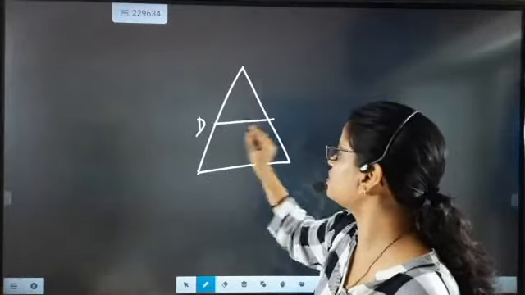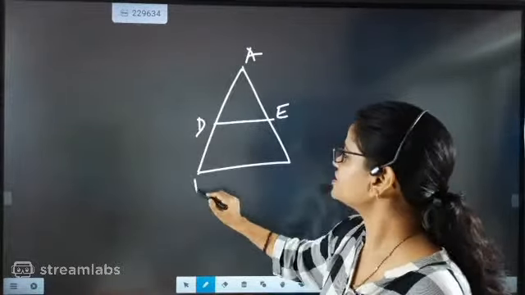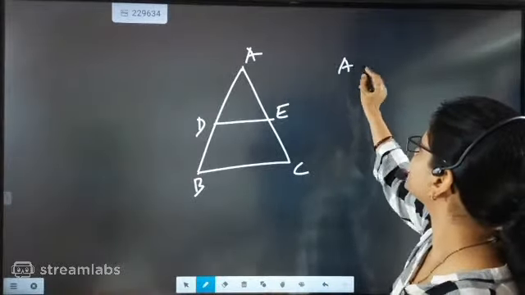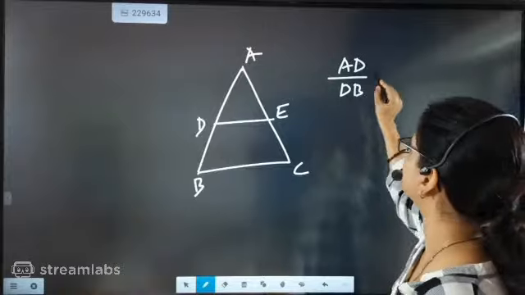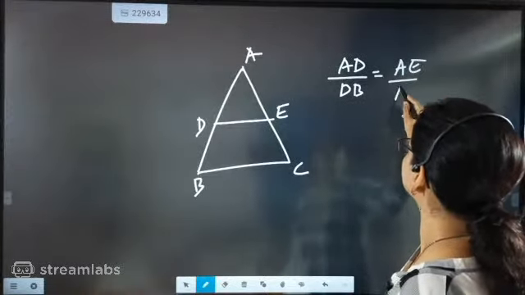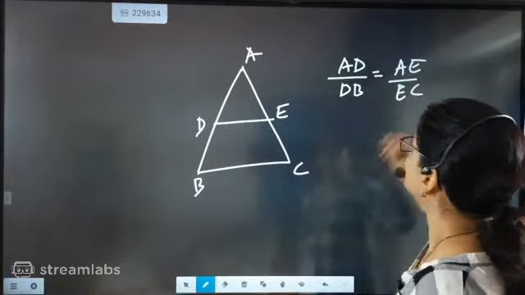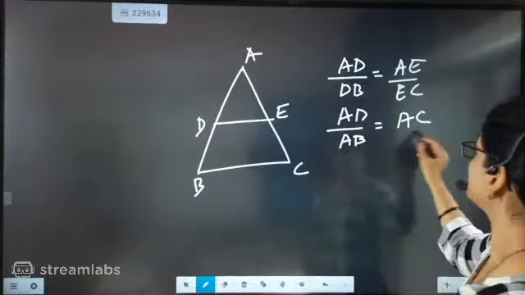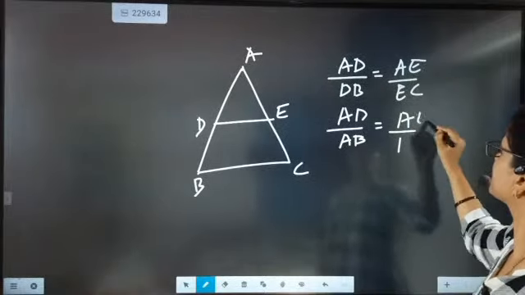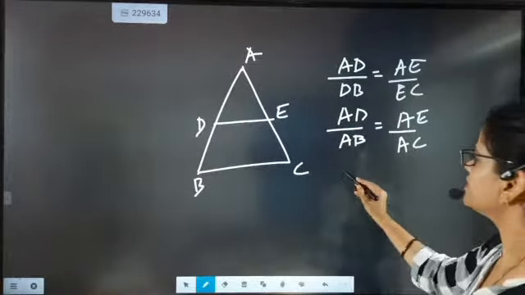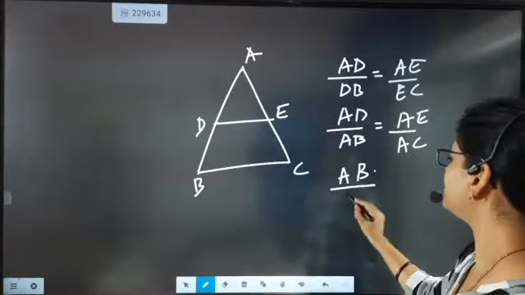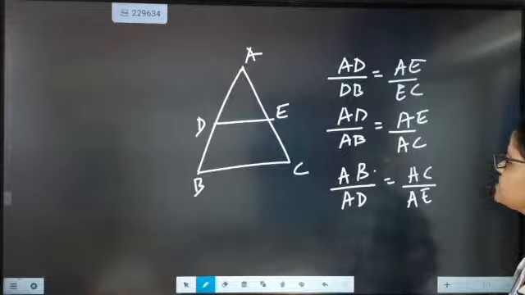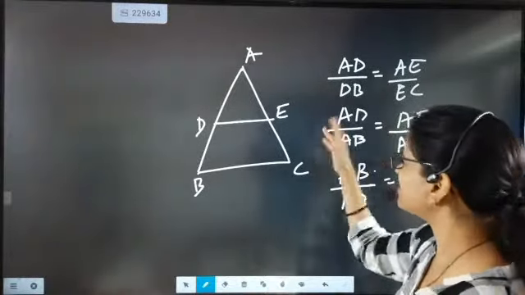So if only one condition they give us, that is, they will say that DE is parallel to BC, then I will write many conditions like this. I will write AD by DB equal to AE by EC, and then I will also write AD by AB equal to AE by AC. Then I will write AB by AD equal to AC by AE. Then you will start thinking what auntie started doing. She started writing some proportions.